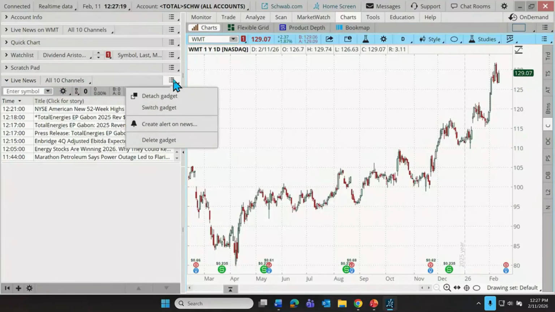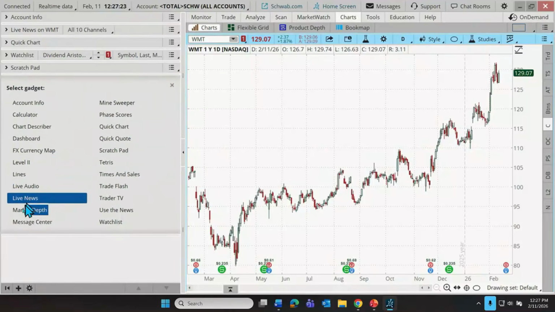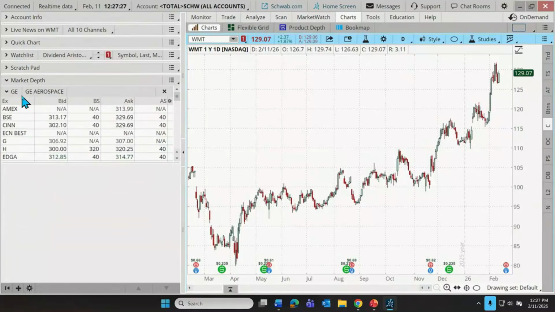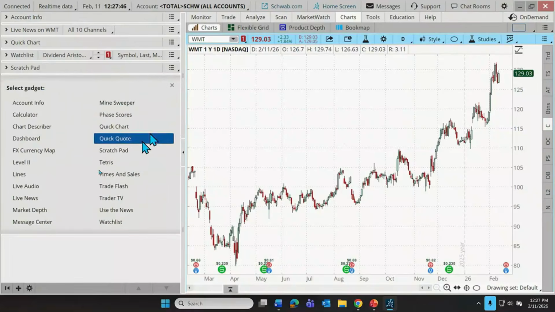So moving on to our next tool. Next gadget is the market depth. And as I mentioned, with market depth, this is quite similar. What it's doing is giving us exchange information and default best bid and ask prices and the sizes associated with those. We can do that for an individual stock, or we can close that out and enter another stock. So there's our market depth tool.